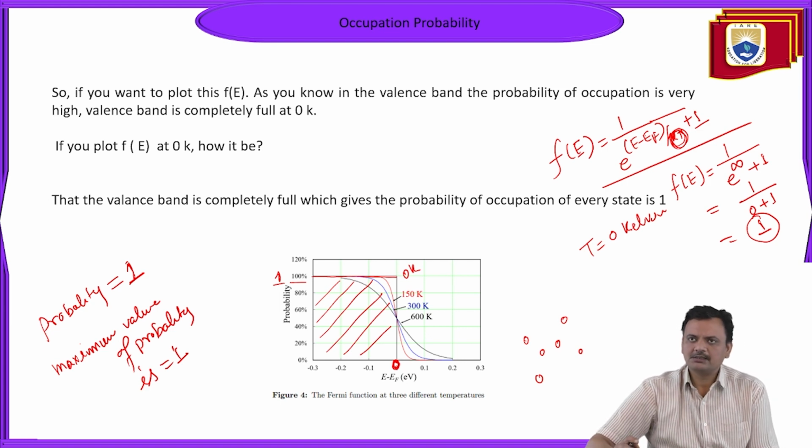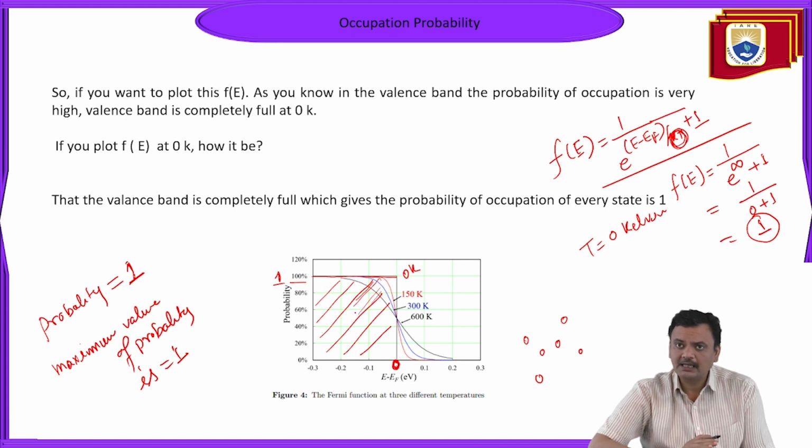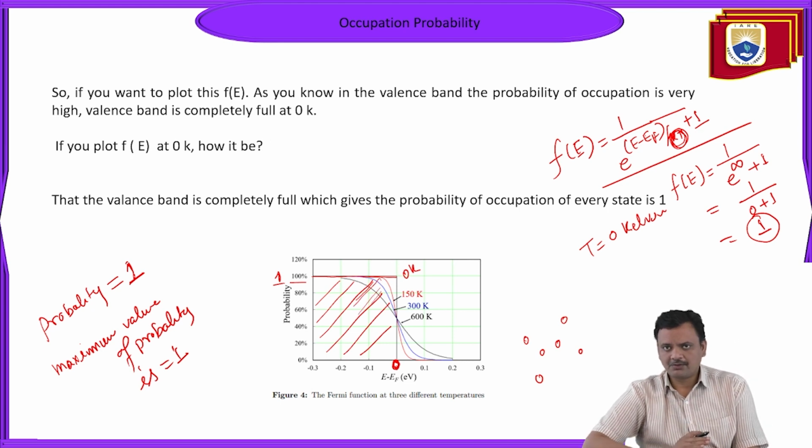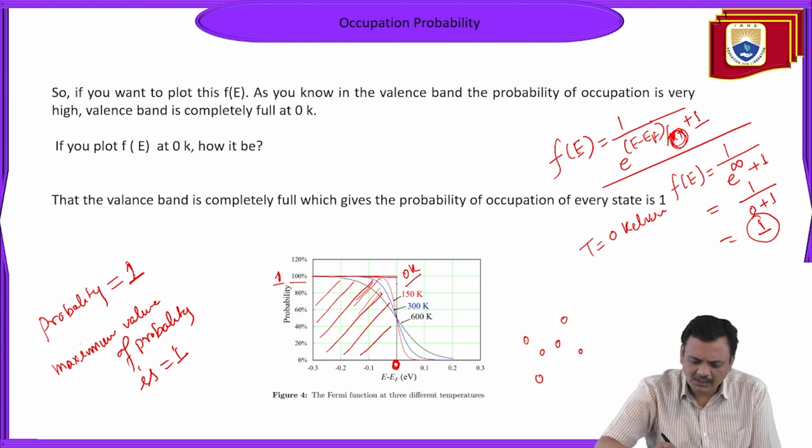Once you start increasing the temperature, what happens? The probability in this region will decrease a little bit from 1, and in this other region it will increase from 0. Here at 0 Kelvin, you are getting absolute probability.